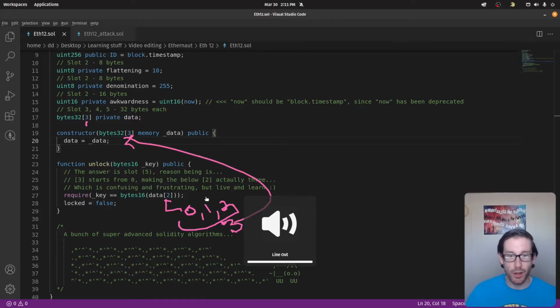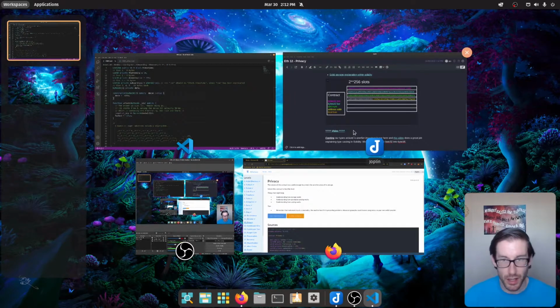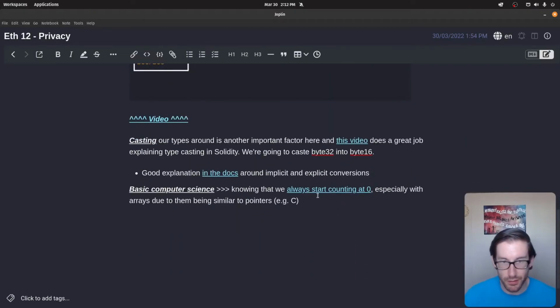So what I was doing is I was actually going for the second location instead of the third. So I was basically putting in the wrong slot value, and I kept on putting the wrong slot value, getting a bunch of errors, assuming that it was something else that was the issue, instead of actually me just putting in the wrong value, which is silly and stupid, but that was a hard lesson learned. And that's kind of a thing that you'll need to understand and remember, is that with computer science, usually within arrays, you start from 0 and you work your way out. I found some interesting notes here that I wanted to share because it was so painful that I wanted to research this even further.